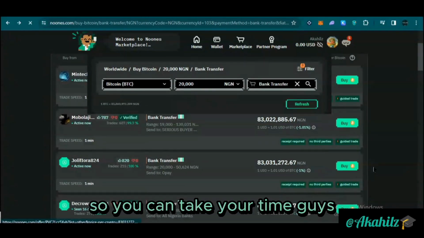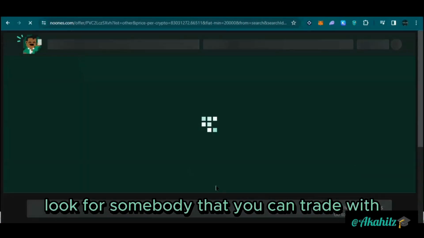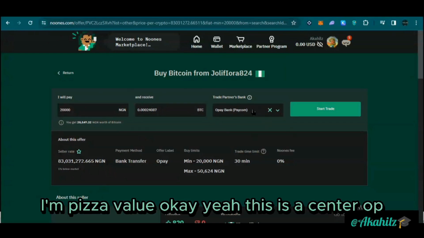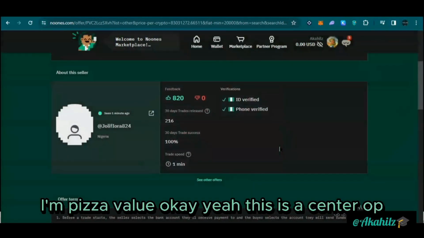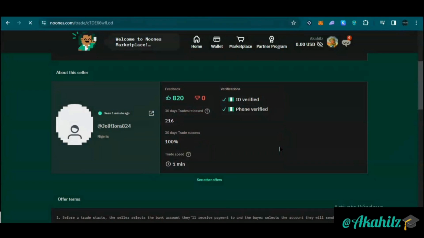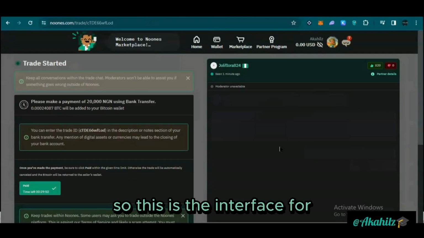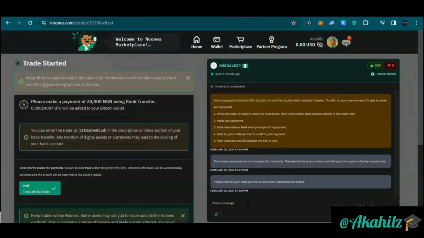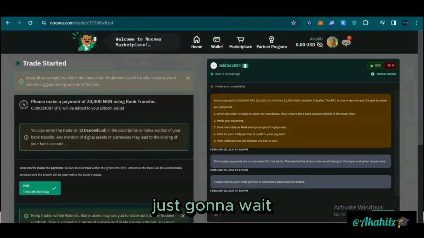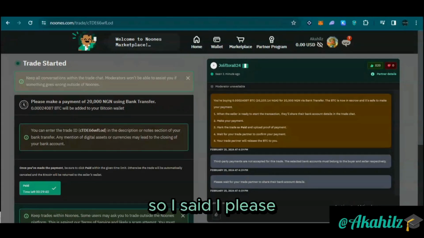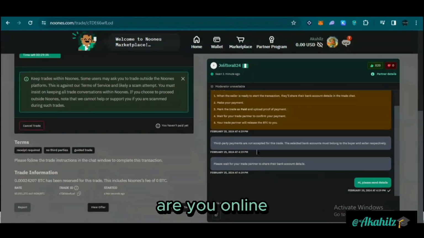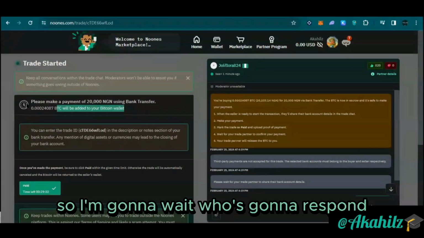So you could take your time, guys. Look for somebody that you can trade with. Input the value. Okay, yeah, this user accepts OP. I'm just going to click on it. 1 minute trade. So this is the interface for the trade here, guys. I'm just going to wait. So I said, "Hi, please. Are you online?" So we're going to wait and see if it responds.